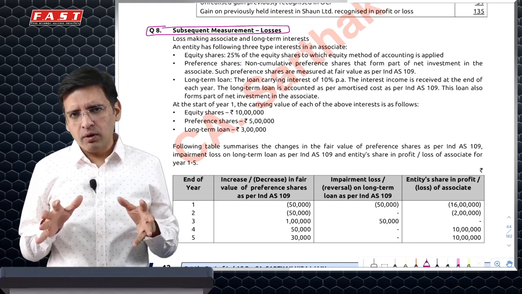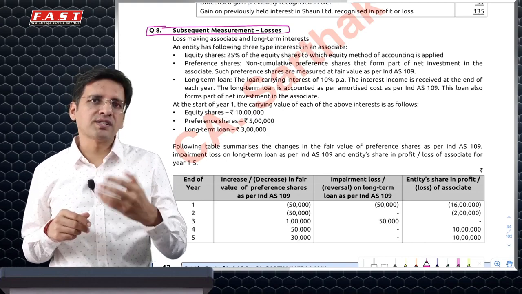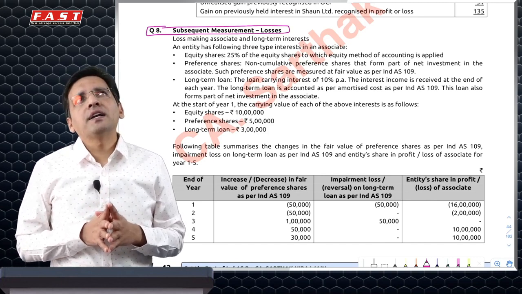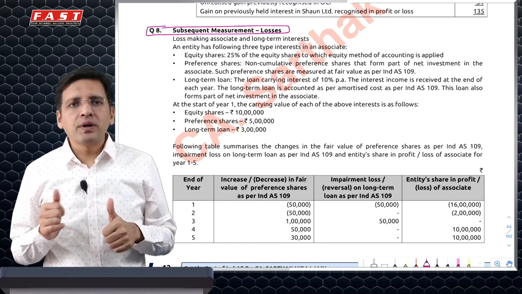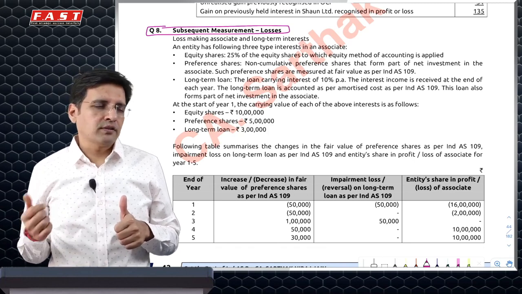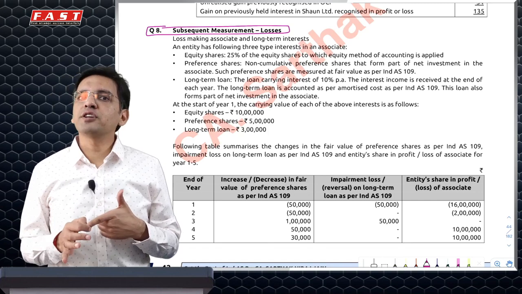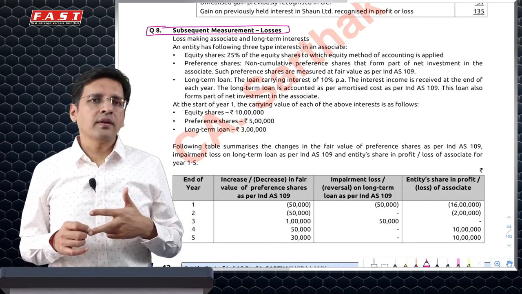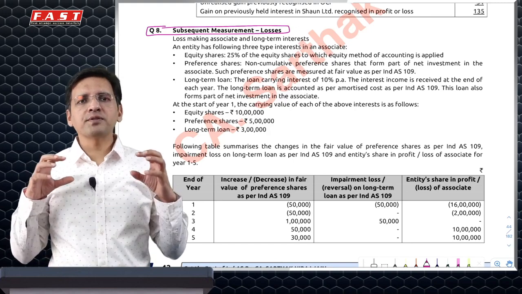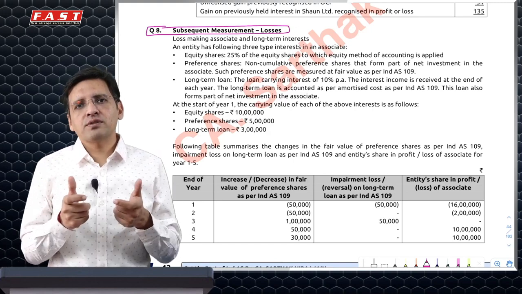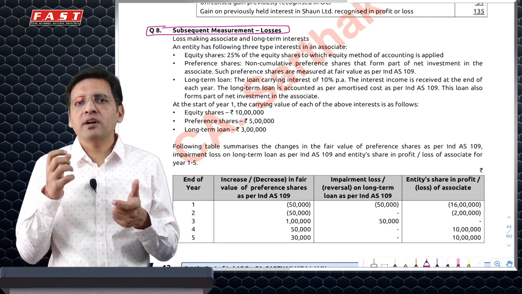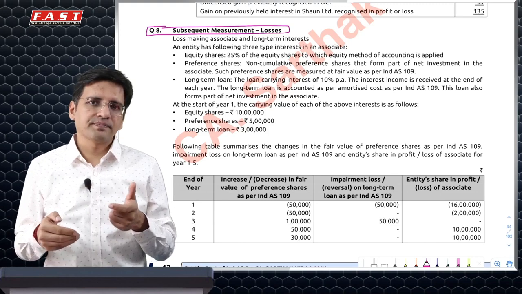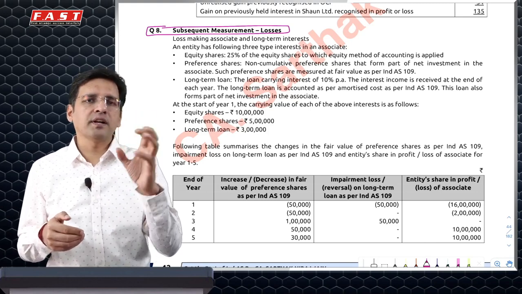So what is so typical about this question? Something beyond this is what Ind AS says. It is possible that you've not just invested in the equity capital of the subsidiary or the associate actually. You could have also taken preference shares in the associate. You may also have given a long-term loan to the associate. So Ind AS says whatever forms part of your net investment in your associate or joint venture, you will have to recognize post-acquisition losses share from all of these and not just your investment in equity.